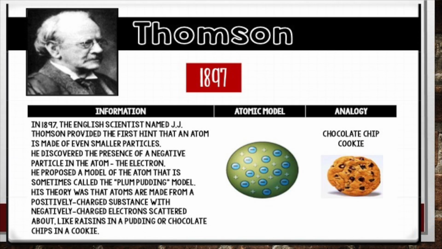After Dalton, we have Thomson. In 1897, J.J. Thomson provided the first hint that an atom is made up of even smaller particles. So we're getting out of that idea of this itty bitty thing that can't be cut down into anything smaller. He discovered the presence of a negative particle in the atom. We call that the electron. He proposed the model of the atom that sometimes is called the plum pudding model in Europe. Here we can kind of refer to it like a chocolate chip cookie model. His theory was that the atoms are made of positively charged substances with negatively charged electrons scattered about, like raisins in a pudding or chocolate chips in a cookie.